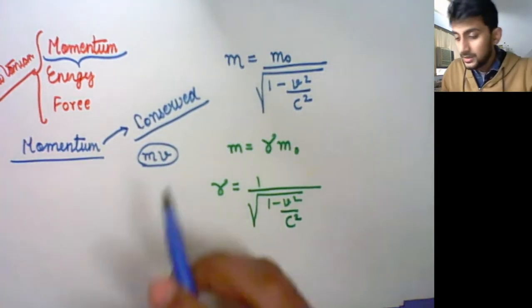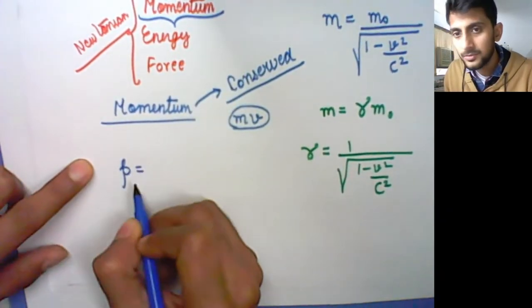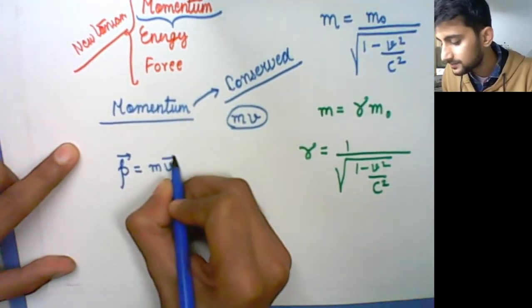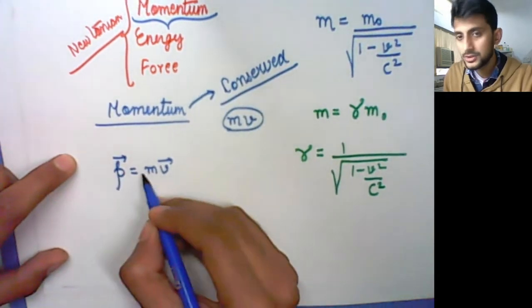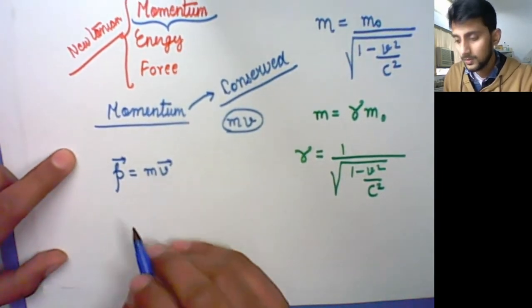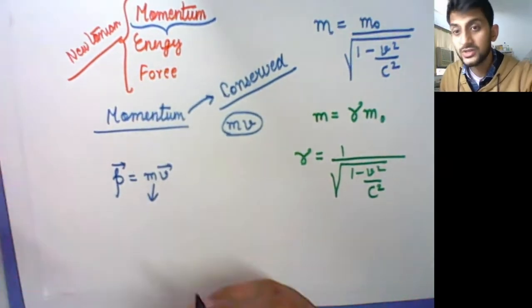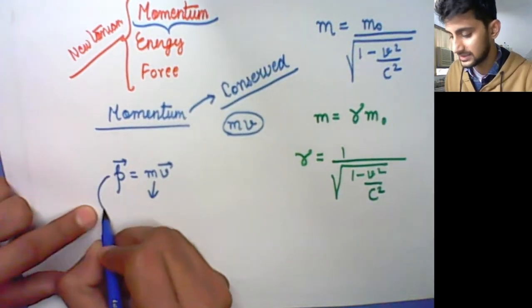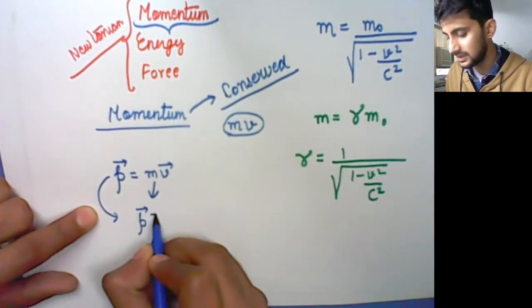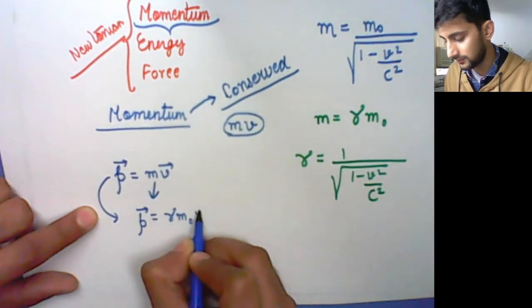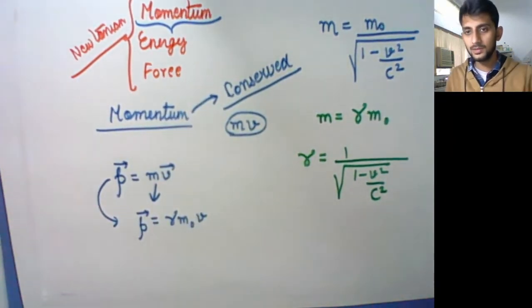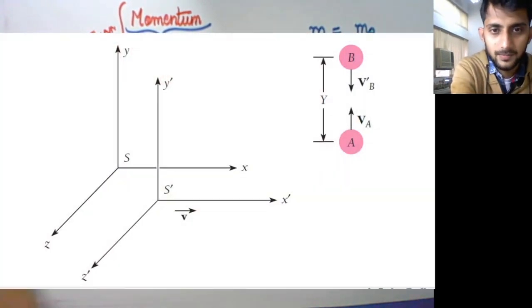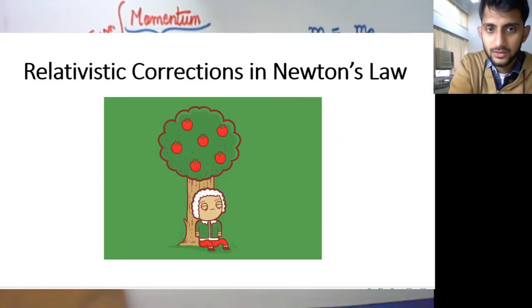And what equation do you write for momentum? The momentum, because it is a vector quantity, you can write as mv. Okay, momentum is equal to mass into velocity. But now this mass is which type of mass, your proper mass or the relativistic mass? If you want to write this in terms of proper mass, you can simply write that P is equal to gamma m naught v. Fine. And if you go this way, then things will change a little bit. How? Let me just show that to you.